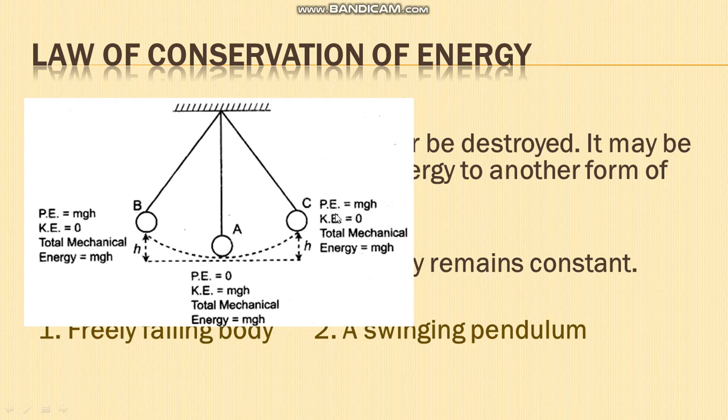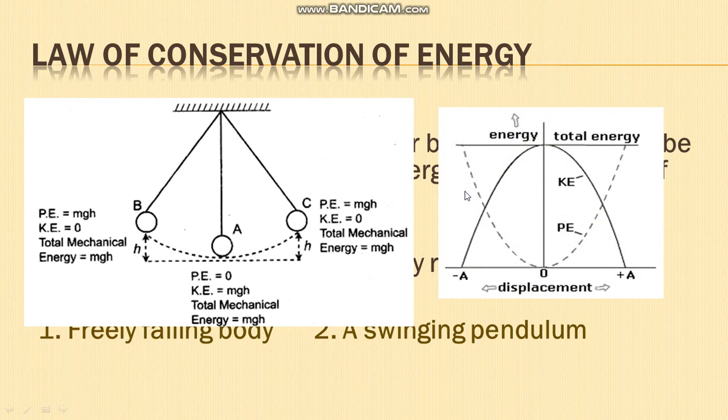The variation of kinetic energy, potential energy and total energy we can study from a graph. This is a graph of energy versus displacement. This position is B, and the dotted line indicates the potential energy curve. At B, potential energy is maximum. As the bob moves from B to A, potential energy goes on decreasing. At position A, potential energy is minimum, that is 0. As it moves from A to C, potential energy goes on increasing.